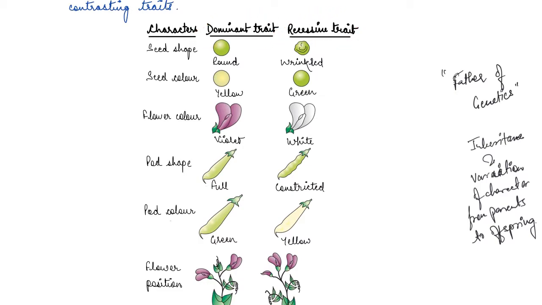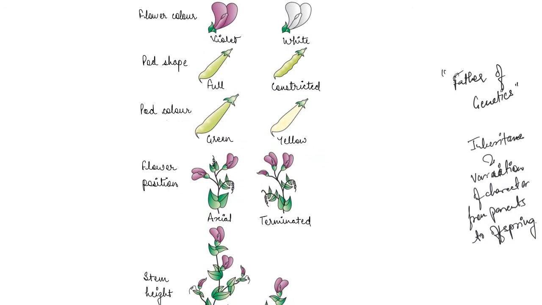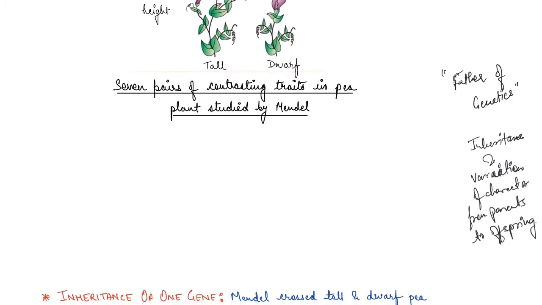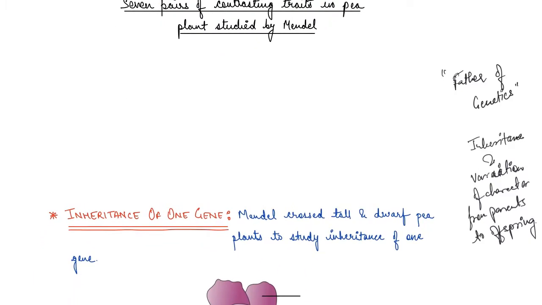So we'll talk about the dominant and recessive trait as well, right? So let's see what exactly he meant by describing these pairs. What he did is he conducted so many experiments and then he chose these 14 true breeding pea plants, and then he came up with inheritance of one gene.